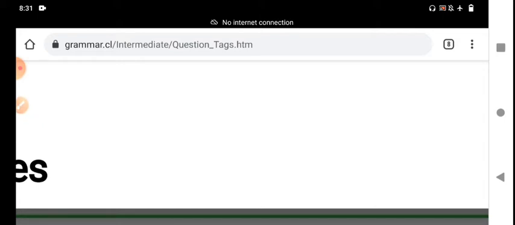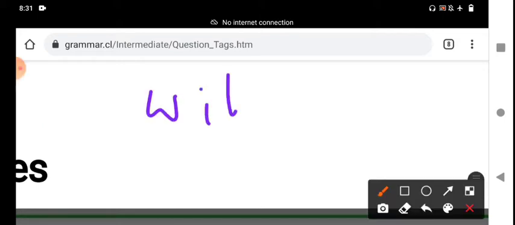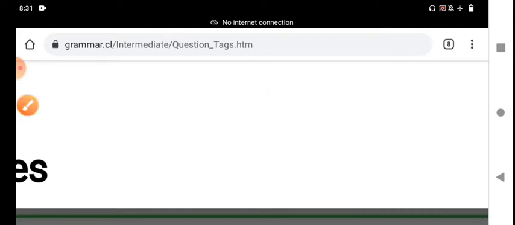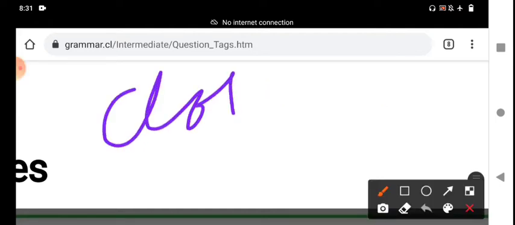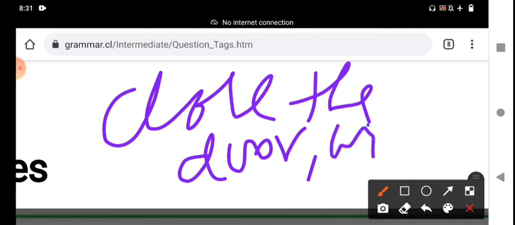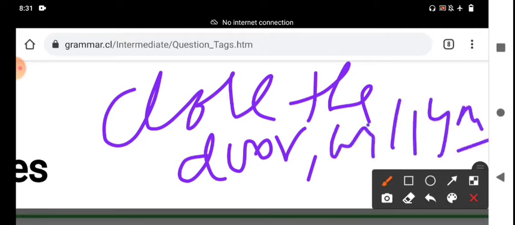We should use the tag will you. This is very important, my dear students. With an imperative, the tag is will you. For example, I write the sentence: close the door, will you? It is an imperative sentence, that is why we write the tag will you.